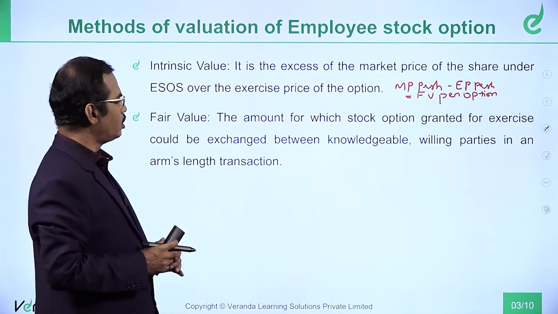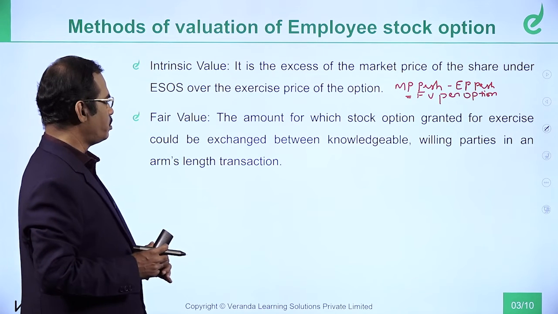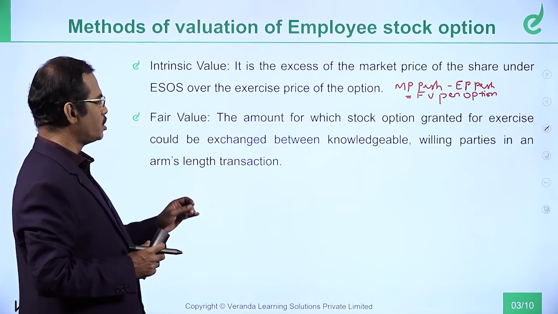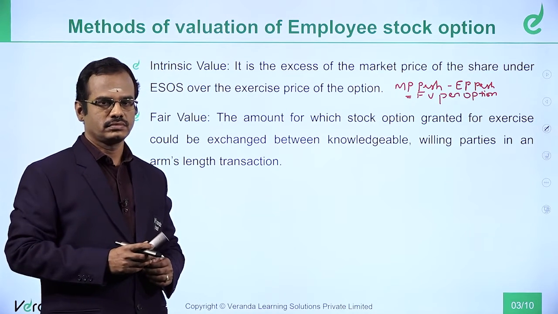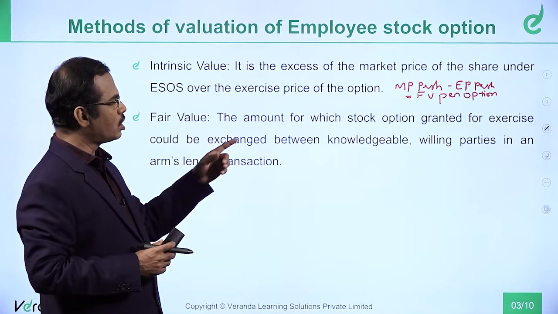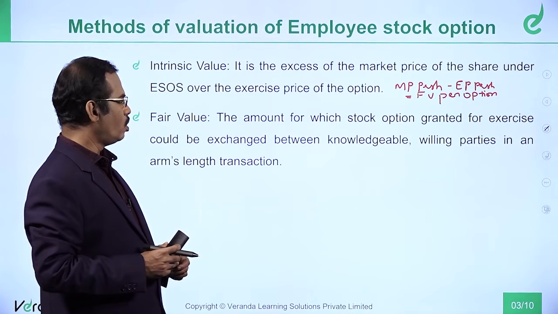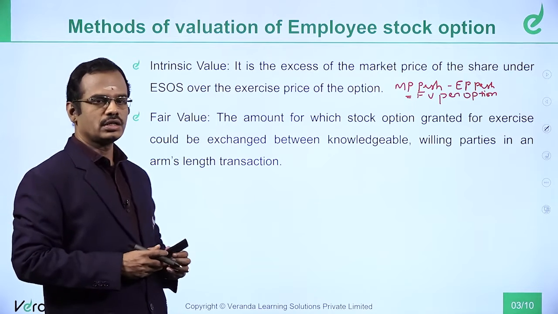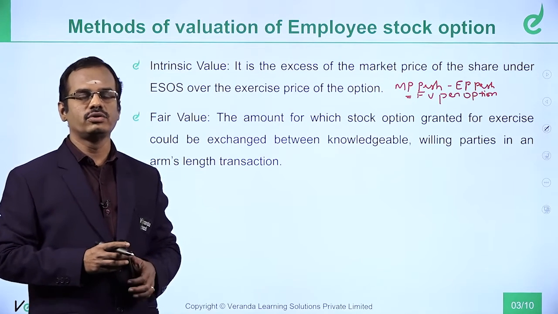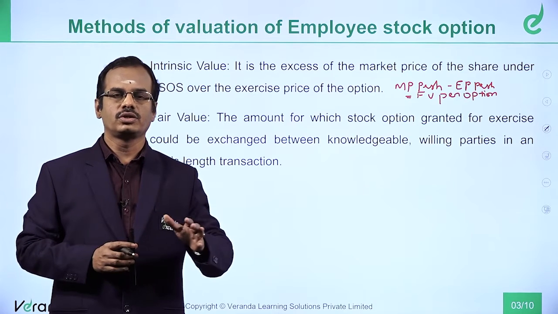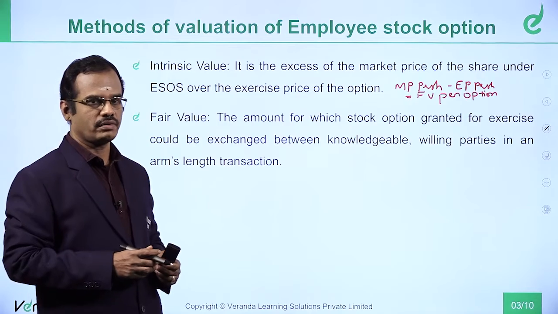Fair value is the amount for which a stock option granted for exercise could be exchanged between knowledgeable willing parties in an arm's length transaction. The fair value definition itself is like this: the value which is arrived at between knowledgeable and willing parties in an arm's length transaction, that is fair value.